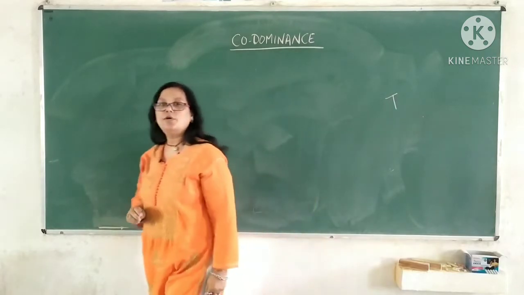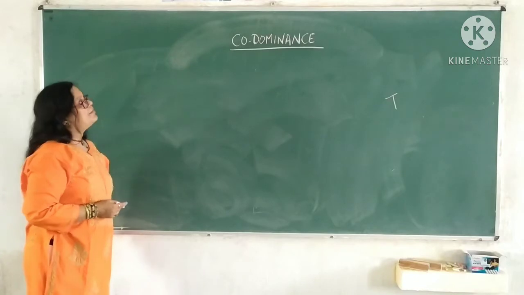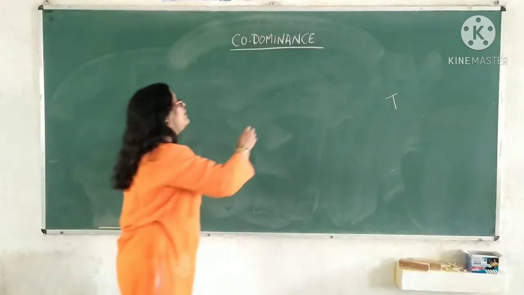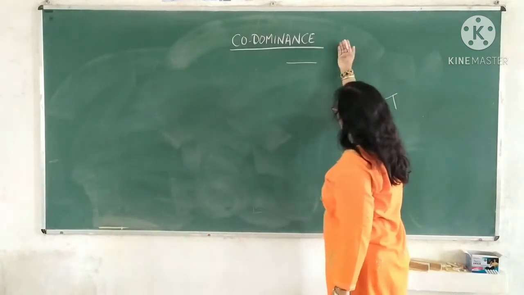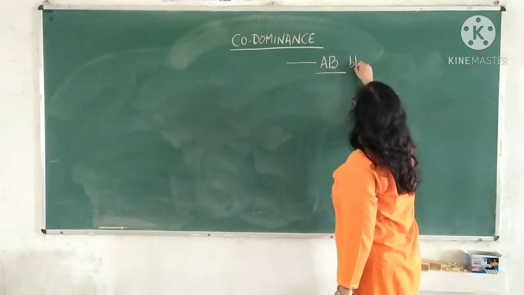Case of codominance. Different kinds of blood group are a very good example, especially the AB blood group.